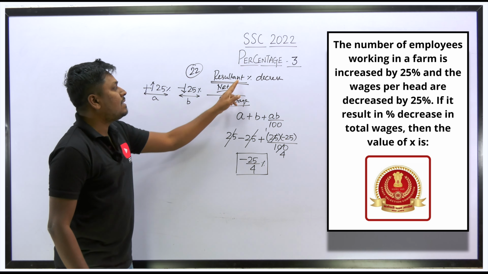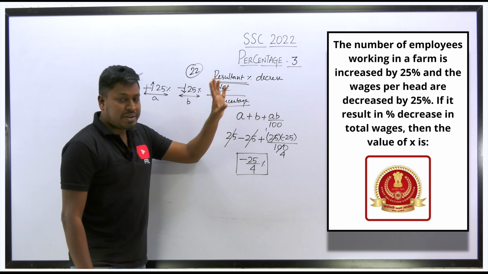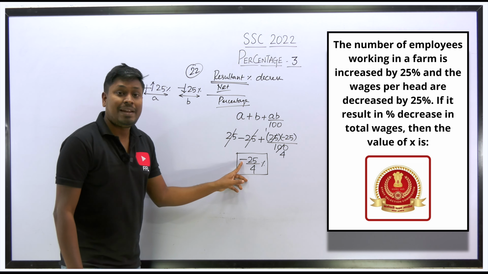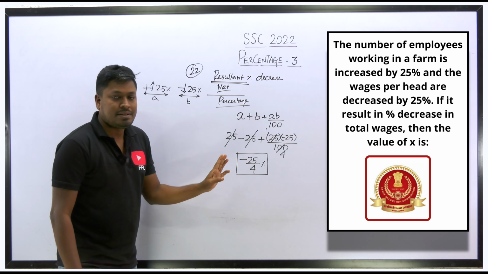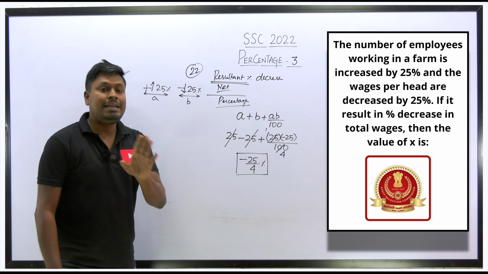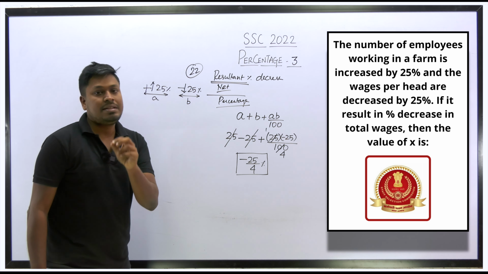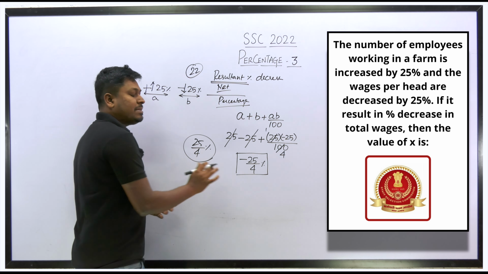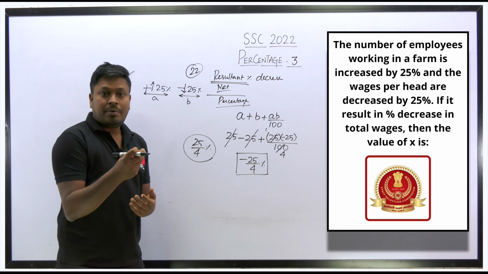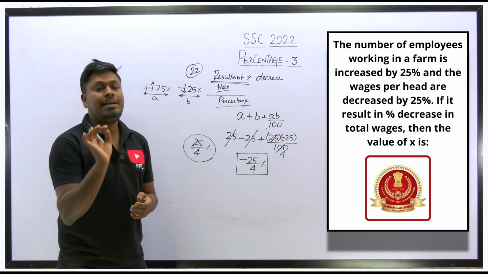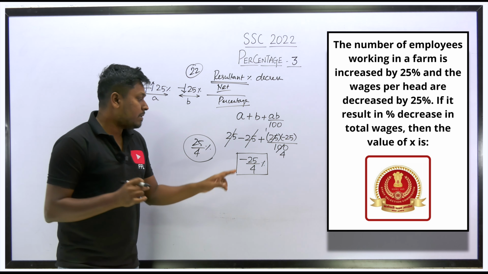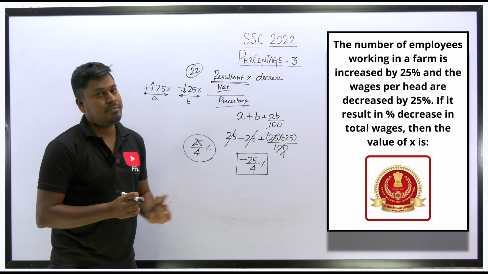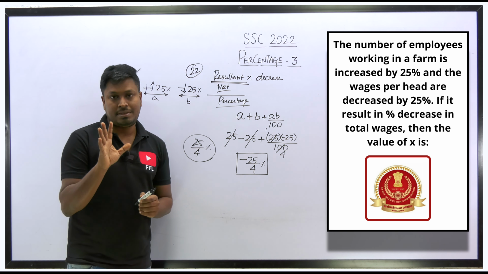Already they have said resultant percentage decrease. In the question itself they are telling that there is a percentage decrease. So here also we are getting the answer in negative terms. So we can say that the decrease percentage will be 25 by 4% decrease. But our final target is to find the value of X. X is nothing but 25 by 4%. Got it or not? You don't need to say it's minus 25 by 4. Why? Because in the question itself they have used the word decrease. Decrease is nothing but subtraction, and increase is nothing but addition. So they have already said the word decrease, so our target is to find only the number, that is 25 by 4. So we can say that it is 25 by 4% decrease.